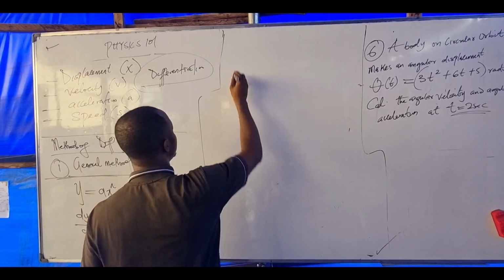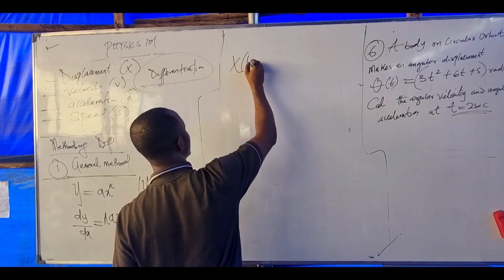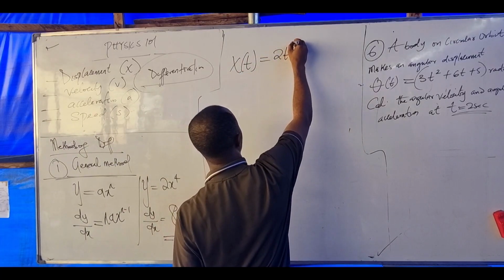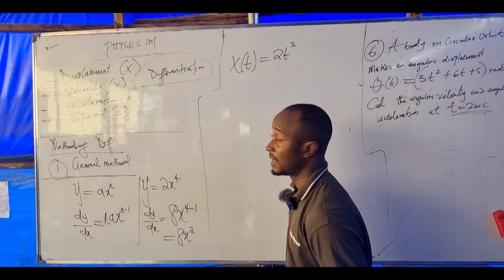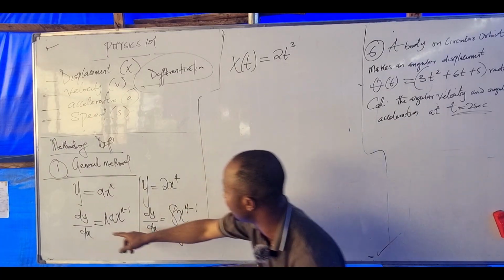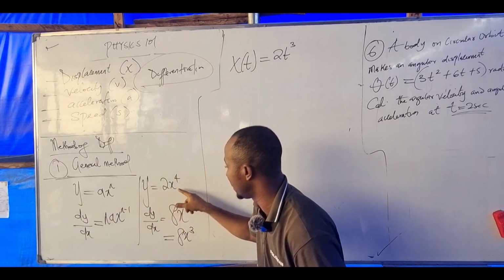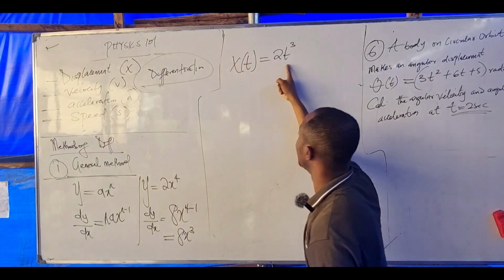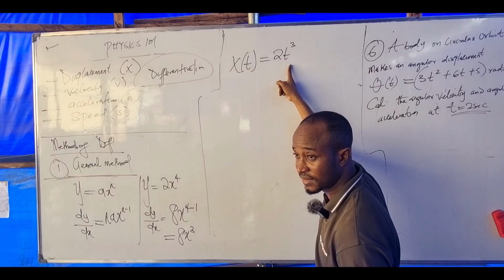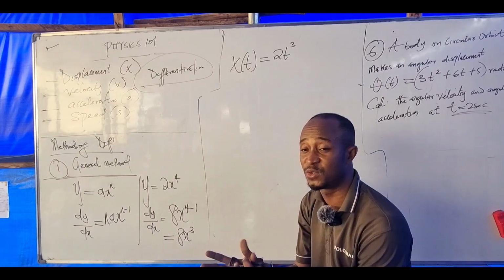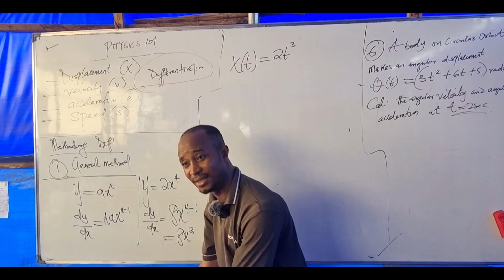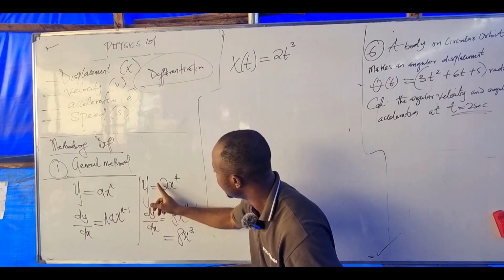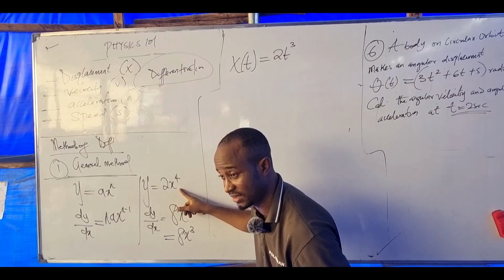Now let's say we have displacement s equals 2t raised power 3, and I say differentiate this. If I have y equals 2x, y is a function of x. Likewise, s is a function of t. Differentiating is between two variables, either x or y, or any other thing. Are you there? So for this now, differentiating y with respect to x, you know what happened here, right?